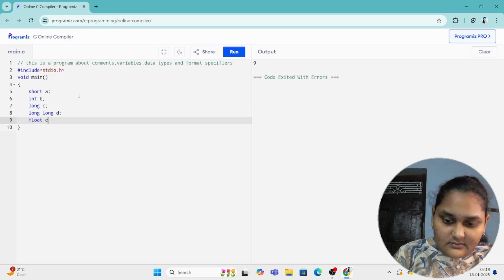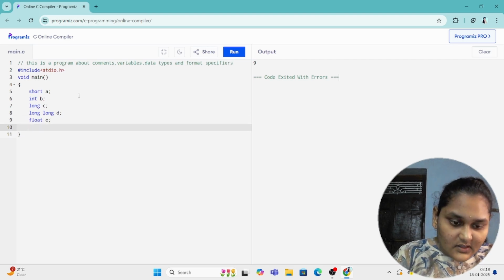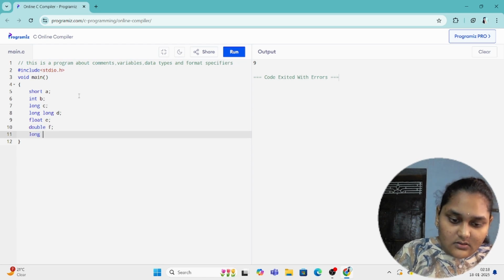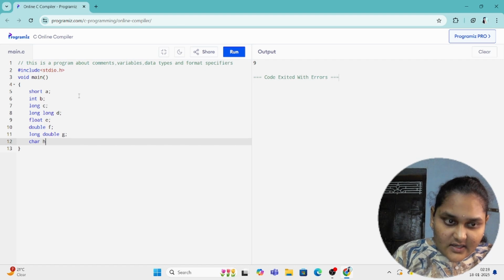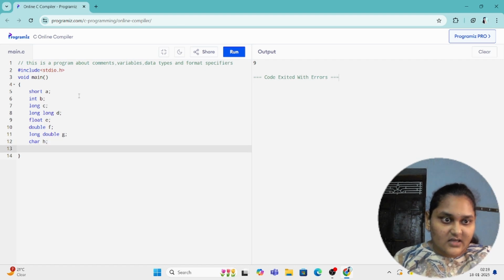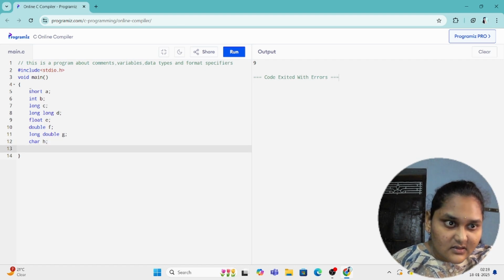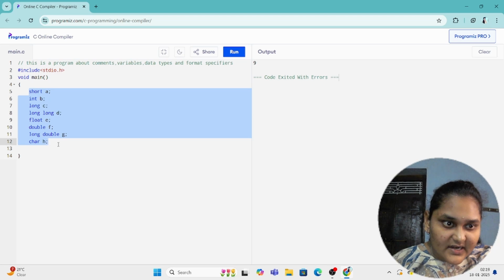Float e, and double f, long double g, and what else? Character char h, and I think that's it. Yeah, these are the primitive data types I declared.